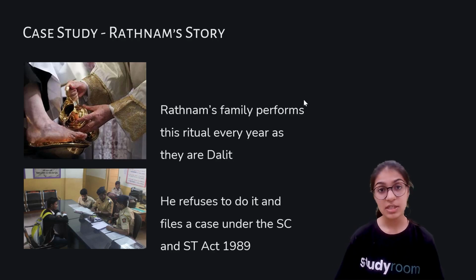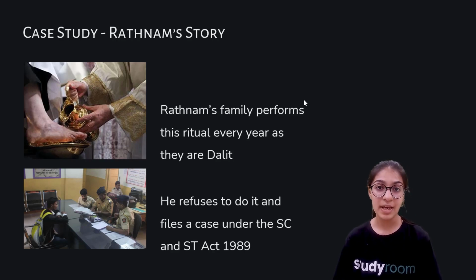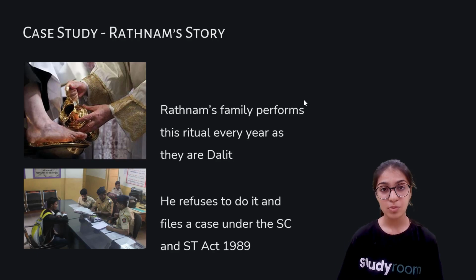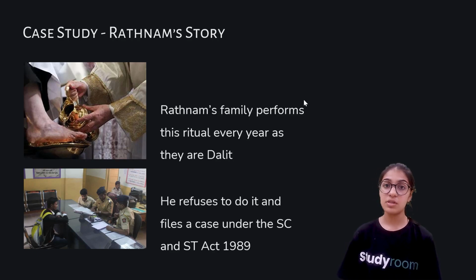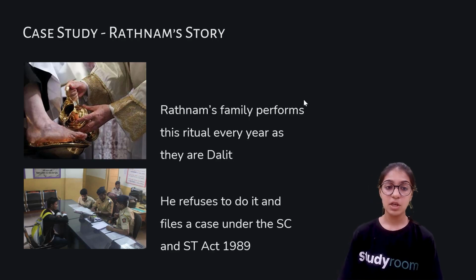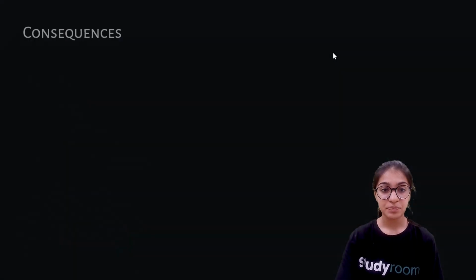As of now, let's just understand that this person, Ratnam, a 20-year-old engineering student, complained about how people attempted to kill him, how he was socially boycotted, and how he was discriminated against on the basis of his religion and caste. So he filed his case in the police station the next day.